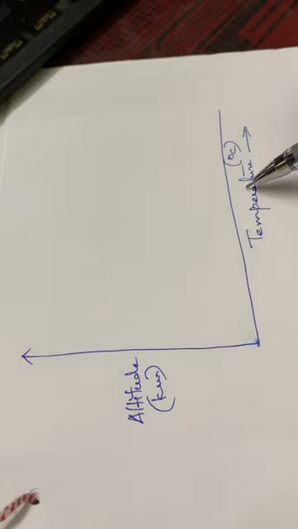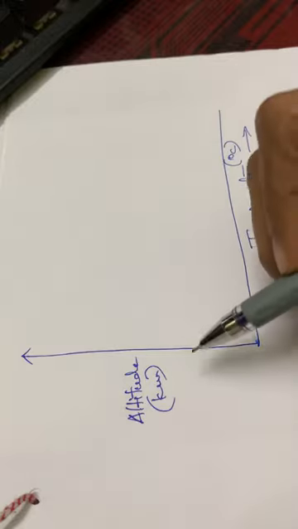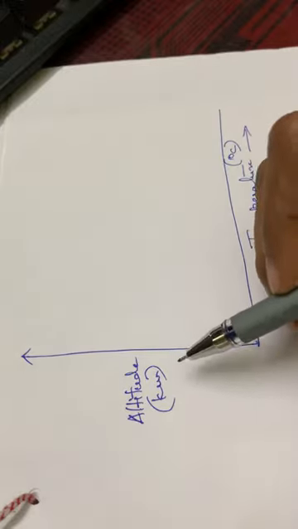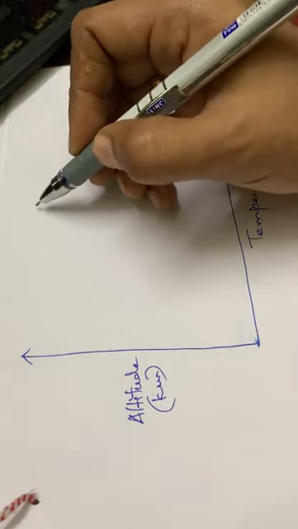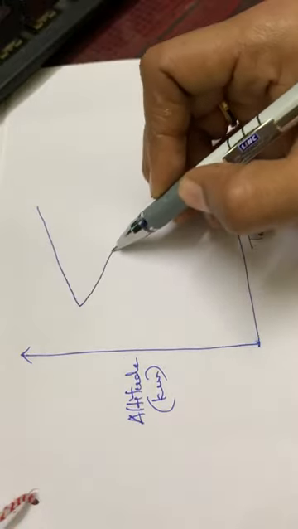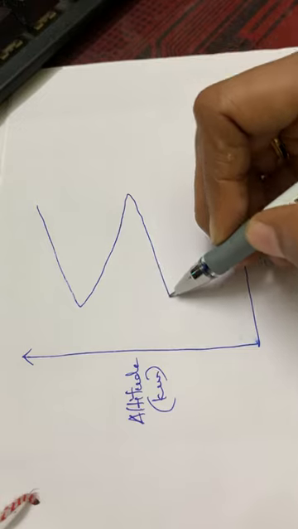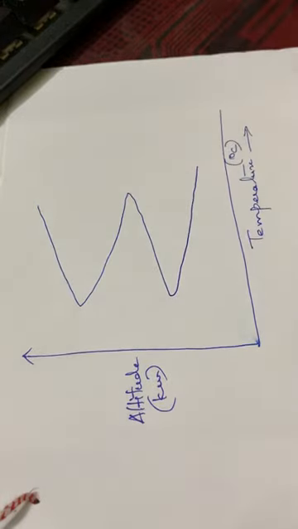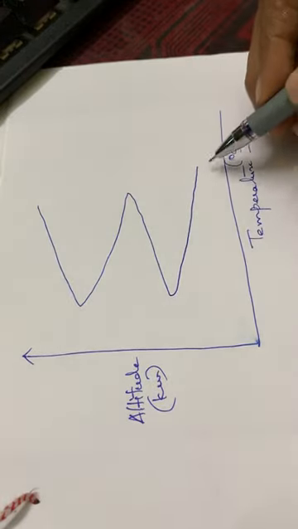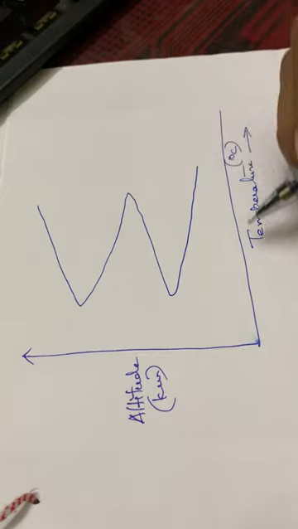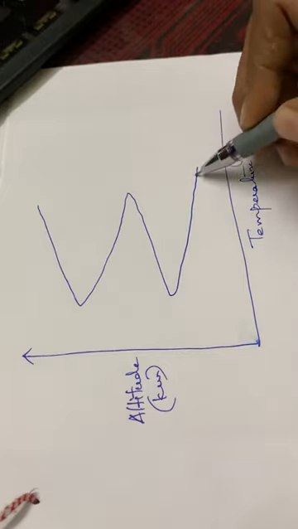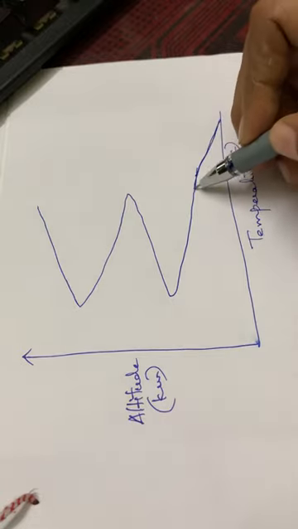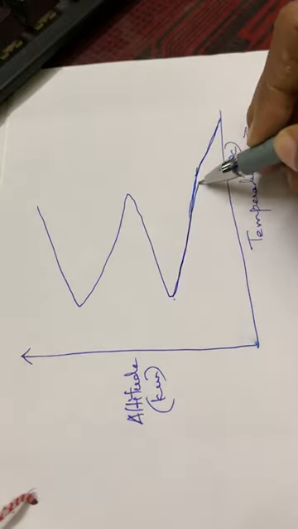So in the x-axis we are noting down the temperature, and in the y-axis we are putting the altitude, or the height in kilometers. And the graph will be in the form of an M shape. Okay, we just draw an M shape. So here it will be touching here, and this will be like this. This is a straight line.